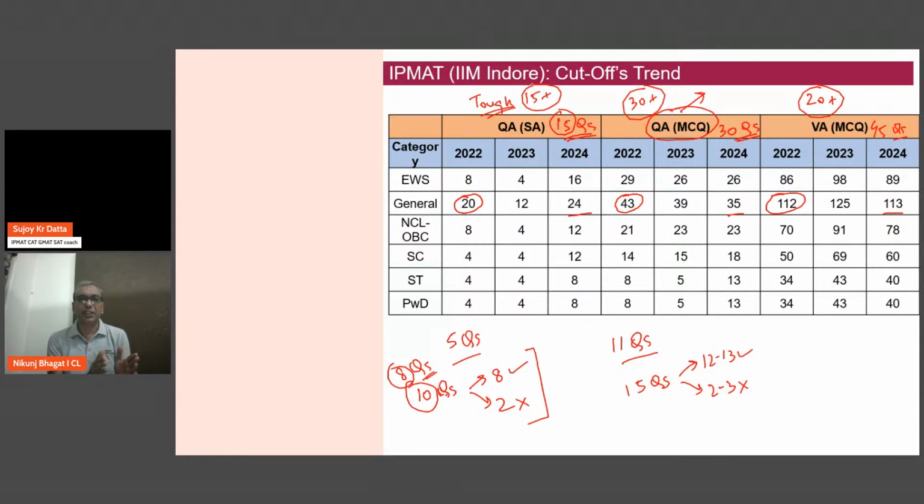See, in the first section, when I'm looking at a maximum of 10-12 attempts, we are looking at 3-4 minutes per question. Whereas in the second section, we are not even looking at 2 minutes per question. I would go ahead and say 1.5 minutes per question here. So there is a marked difference in your speed when you attempt the first section and then the second section. And one has to be really very clear in their mindset that that speed shift has to be done very, very comfortably.